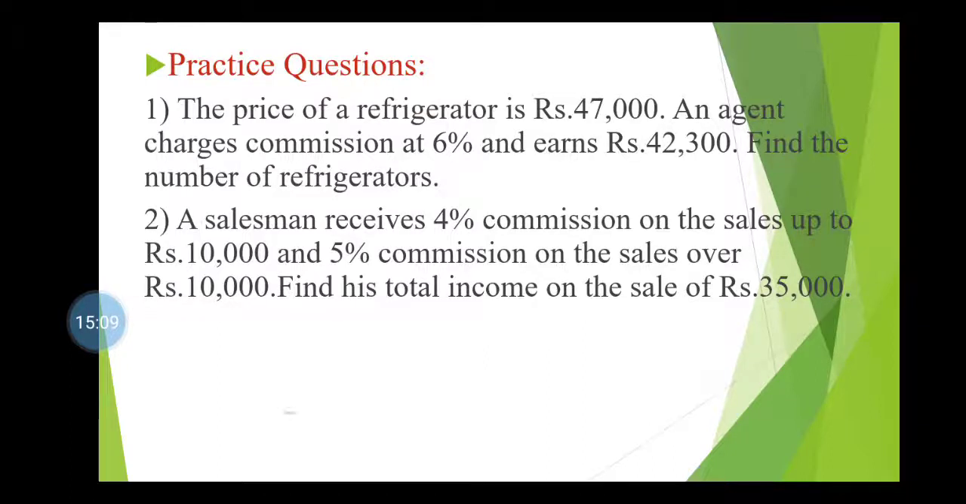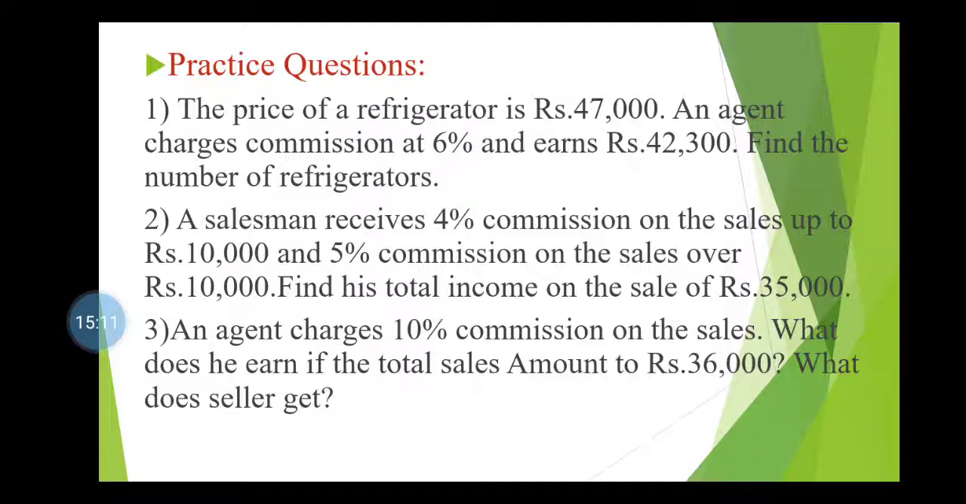Okay. The next, an agent charges 10% commission on the sale. What does he earn if the total sale amount is rupees 36,000? What does the seller get? In this question, simply the commission rate and the total sale are given. You just have to find the commission amount received by the agent and the amount received by the seller. Okay, is it clear?